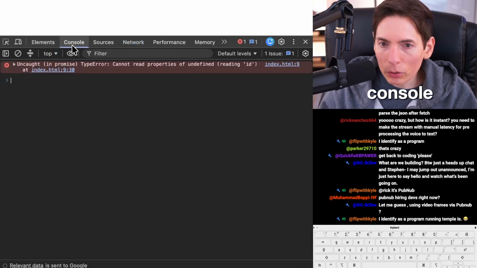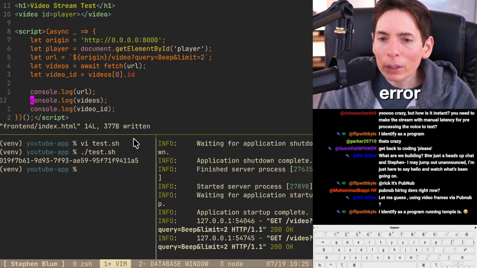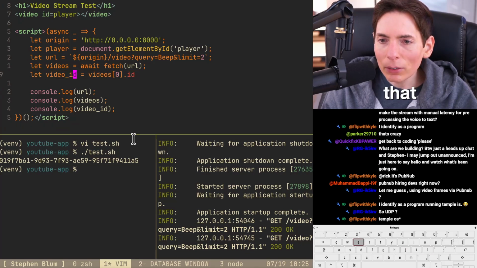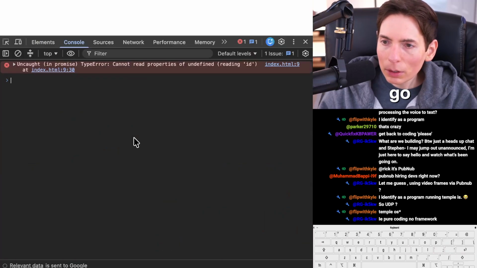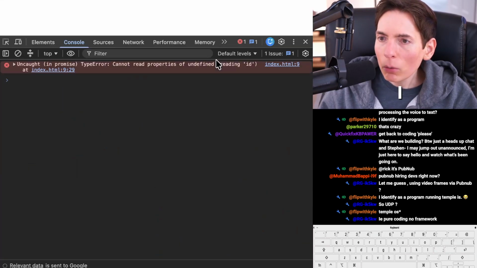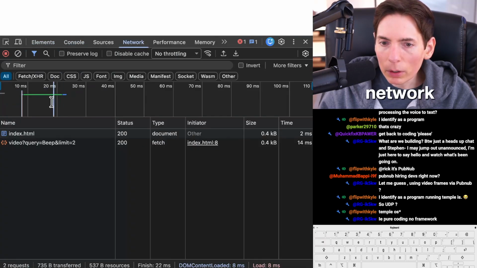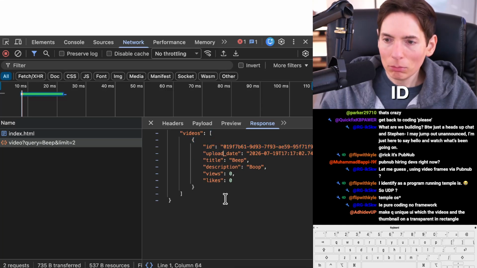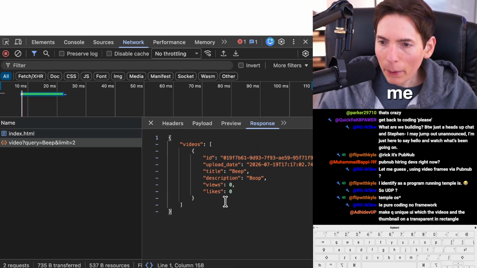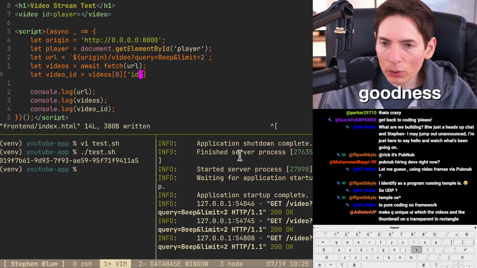All right, go back to our console. Got an error reading ID. All right, so it didn't like that. Why not? Here we go. Okay. Let's see what it returned here. Let's go back to network. Videos. The first element, and then ID. That looks perfectly fine to me. Oh, it's an object. Oh my goodness.